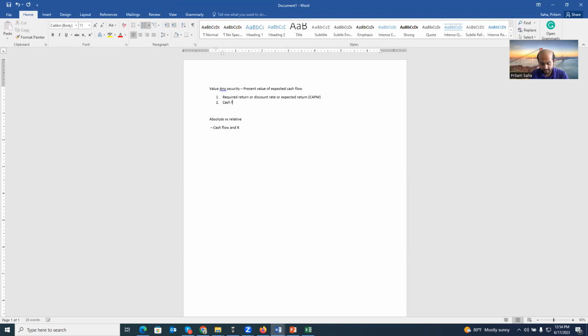Cash flow. There are two different types of cash flow. One is dividends, and the other is the future stock price. For dividends, we have to identify how much the company wants to pay.